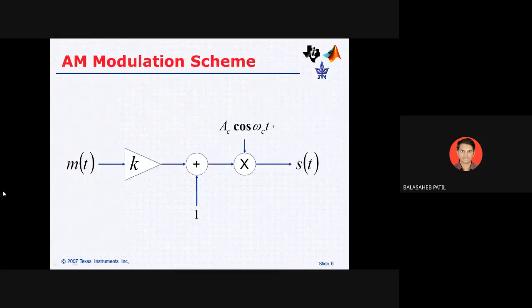Second, how the modulation process works. This is the amplifier, this is the adder, this is the mixer of your signal. We apply the input signal m(t), which is not at the required level, so we use the amplifier, and it is mixed with some noise signal, and after that applied to a mixer which mixes the input signal and your carrier signal.